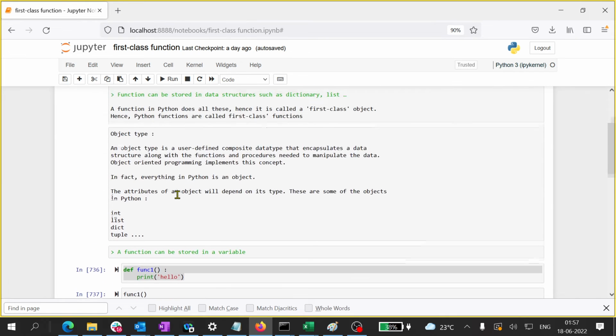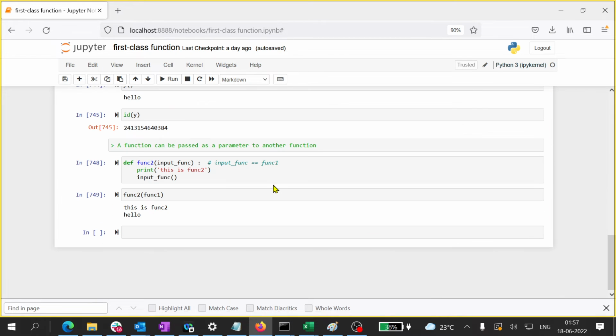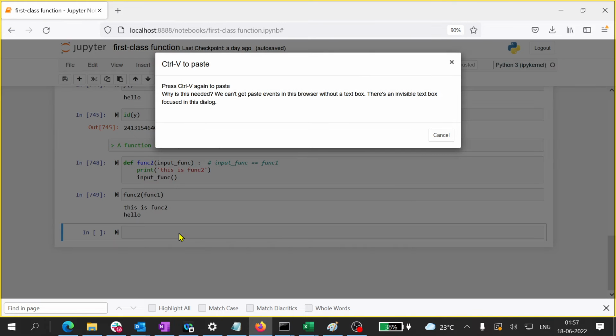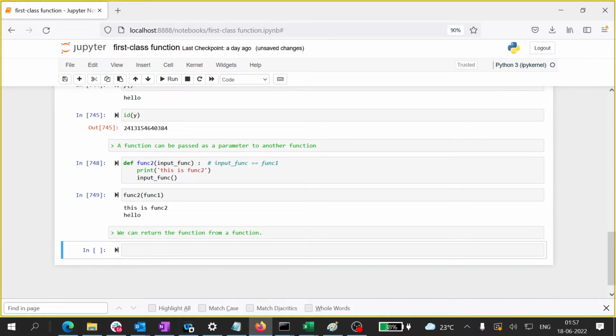Let us talk about the third one. It says we can return a function from a function. Now what is this? We will see this. Let us copy this here. So this is next. Now I have func1.